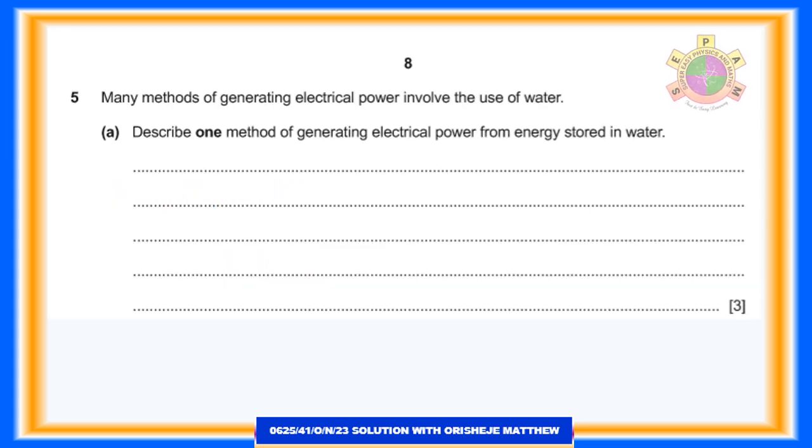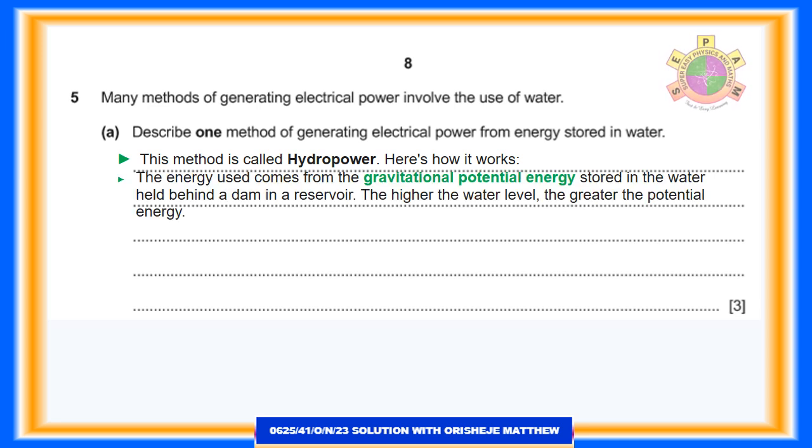Question 5. Many methods of generating electrical power involve the use of water. Question 5a. Describe 1 method of generating electrical power from energy stored in water. For 3 marks. Answer. This method is called hydropower. Here's how it works. The energy used comes from the gravitational potential energy stored in the water held behind a dam in a reservoir. The higher the water level, the greater the potential energy.